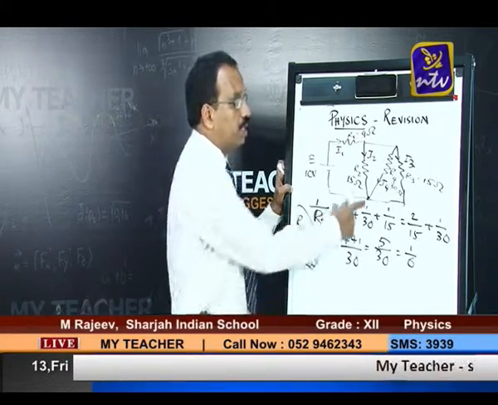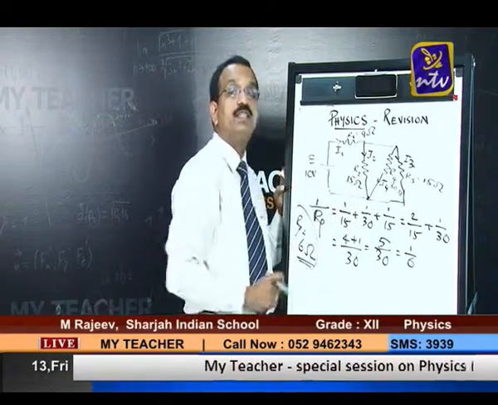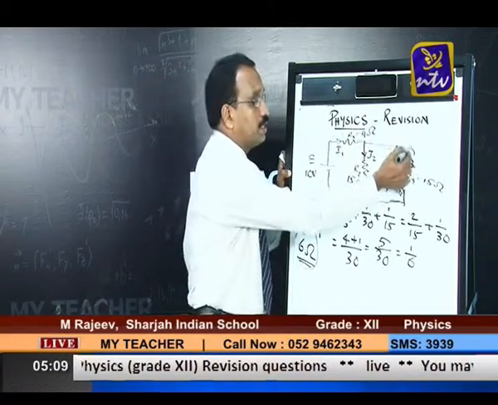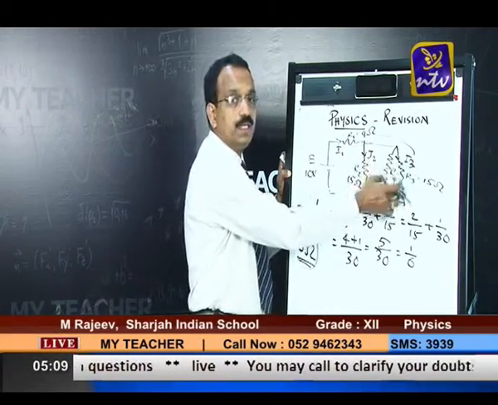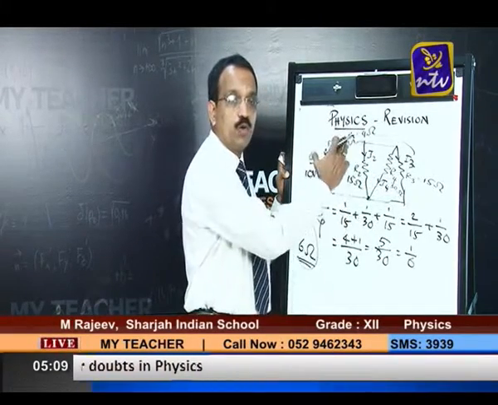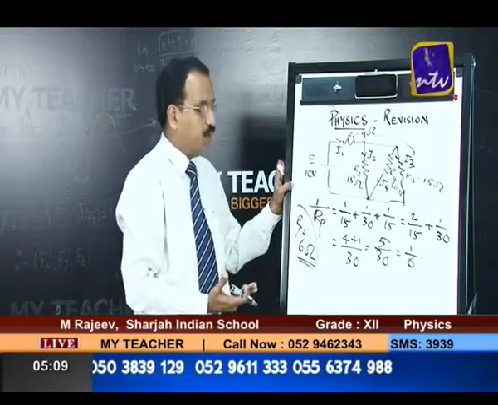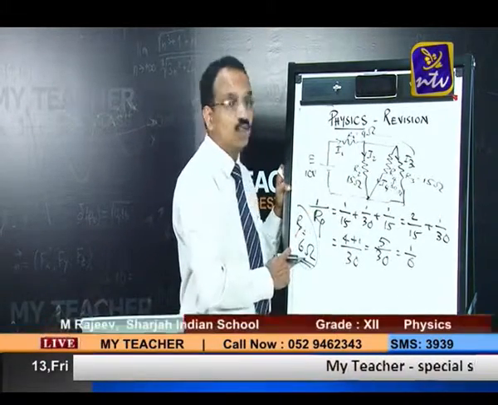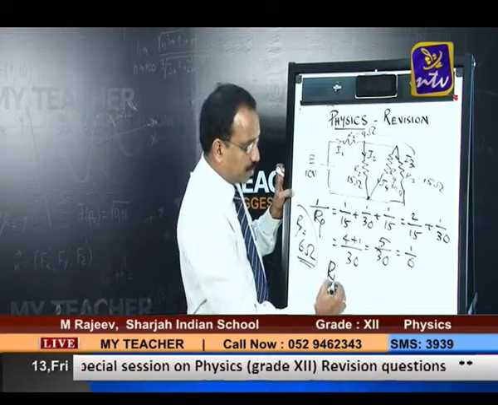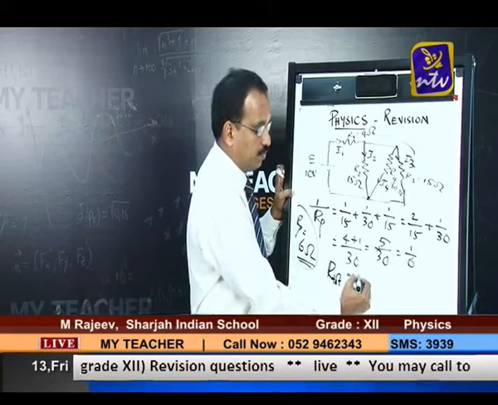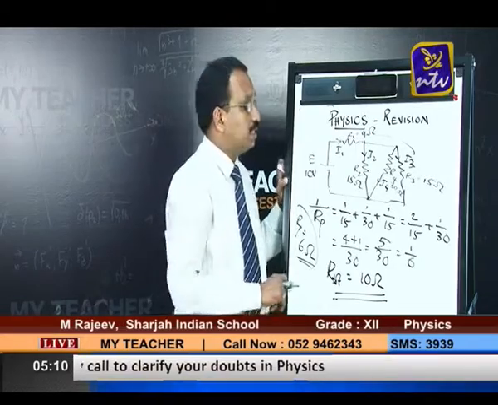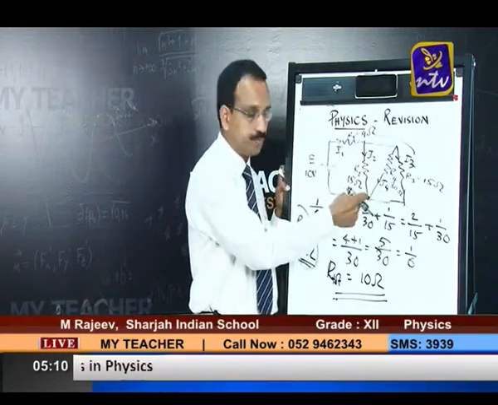Therefore, effective resistance in parallel combination is 6 ohms. Is that clear? So we found out the effective resistance of this together is 6 ohms. Correct. But now this 6 is now as a whole you can consider connected in series with this. Right. So that is R1 is in series with the rest. That is 4 ohm is in series with the rest. So what is the total resistance over here is 6 ohms. So 6 plus 4. It's clear. So total effective resistance of the combination is 4 plus 6, that is 10 ohms. So one answer we got. Right. This is 10 ohms resistance as a whole.